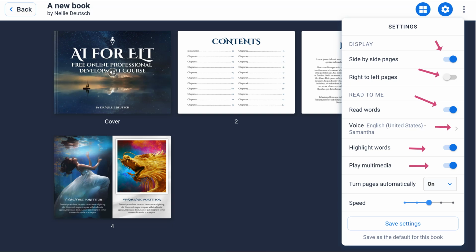And then do you want to play the multimedia? Yes. Turn pages automatically, yes or no. And then the speed is right here. You don't want to make it too fast. And then you can simply save at the very bottom. So let's just save that. Okay, so we've saved it.